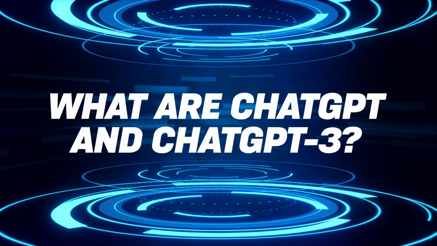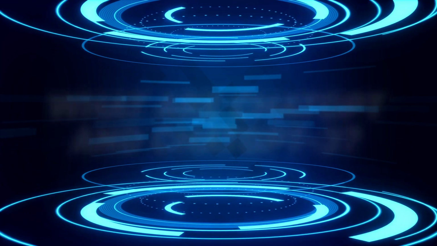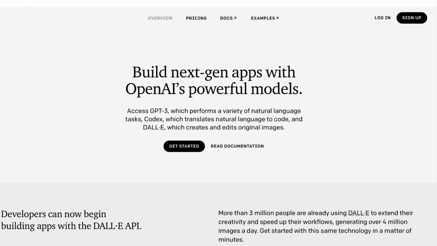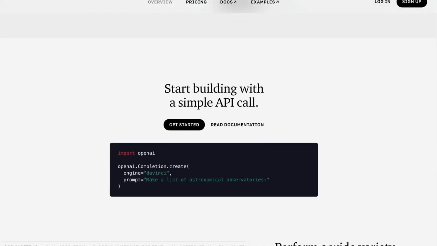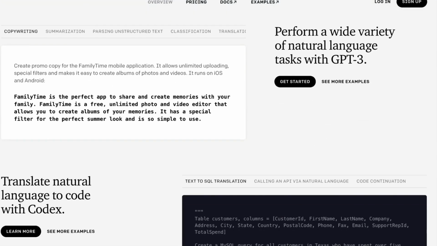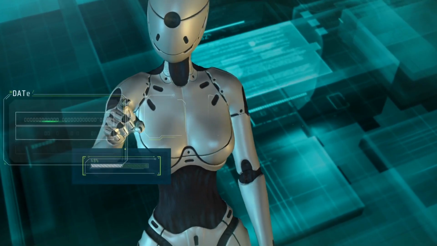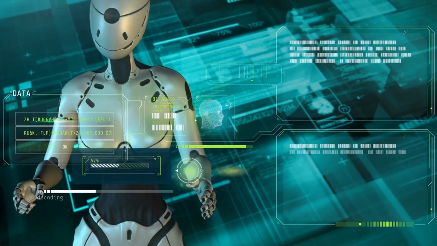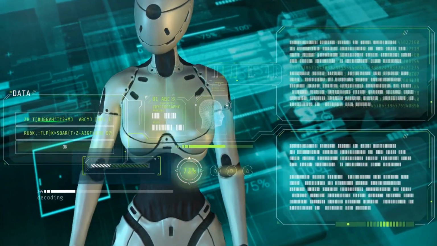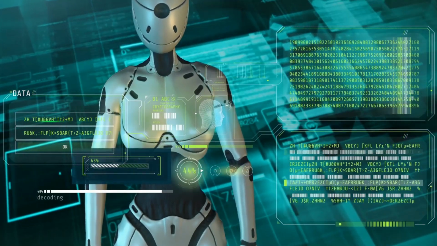What are ChatGPT and ChatGPT-3? Have you heard of ChatGPT and ChatGPT-3? They're like the superheroes of language models, capable of generating text that's so realistic you might mistake it for human-written content. These models are equipped with the latest and greatest AI technology, using deep learning to analyze patterns in data and learn from it, just like how you learn from your mistakes.